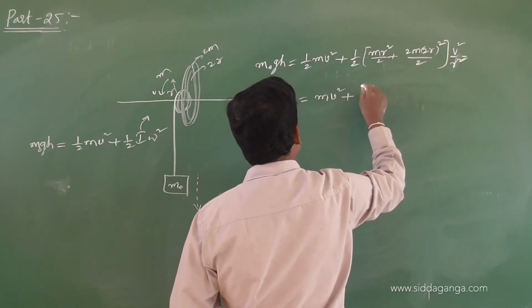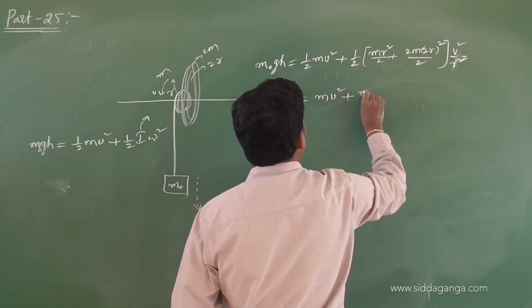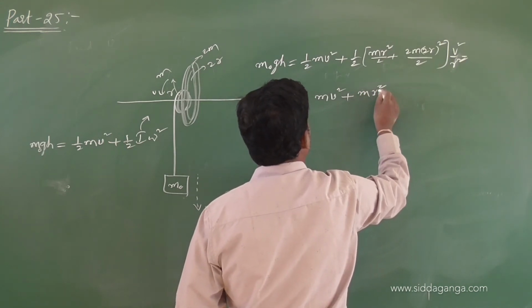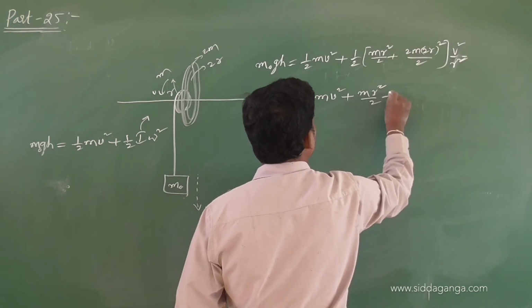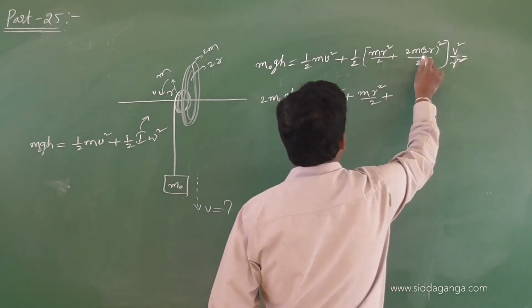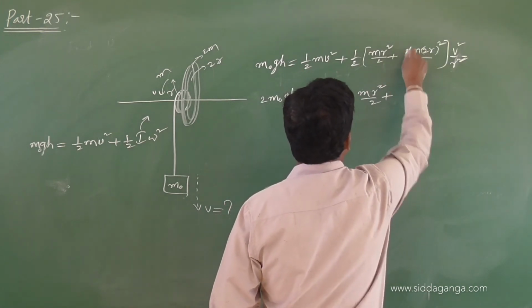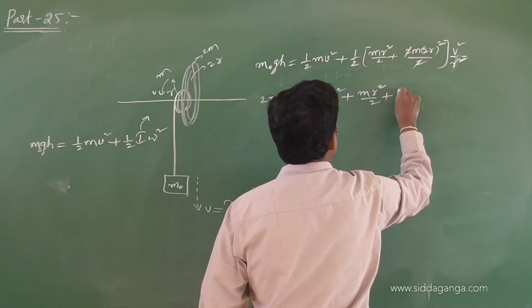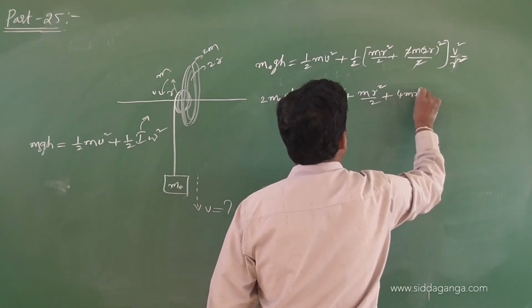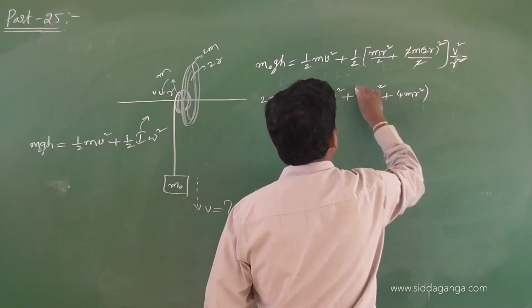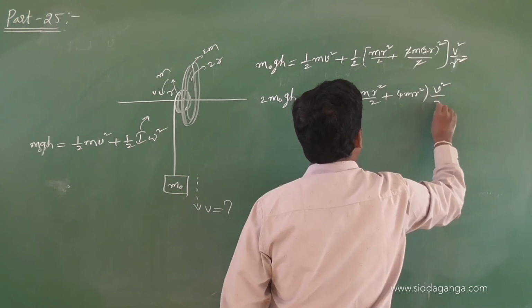Okay, so let me write one more step, and m r square by 2, this 2 is already taken left, so this 2 strikes off. So how much is it now? 4m r square into v square by r square.